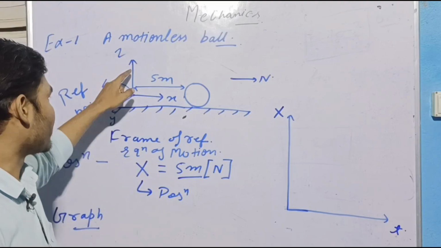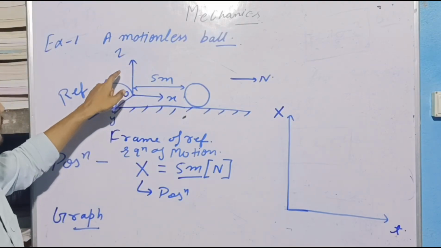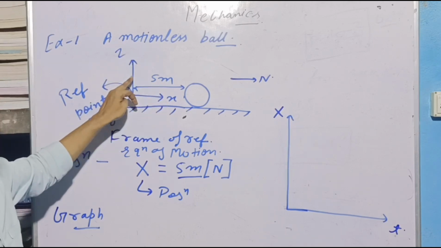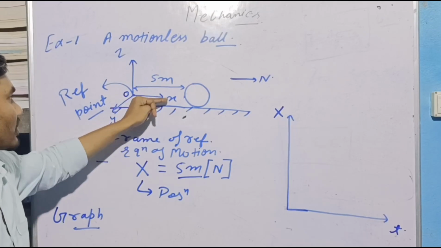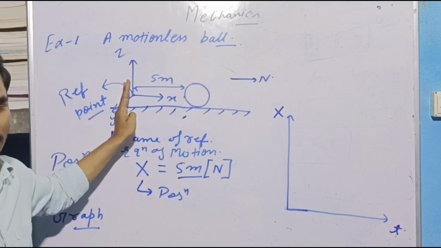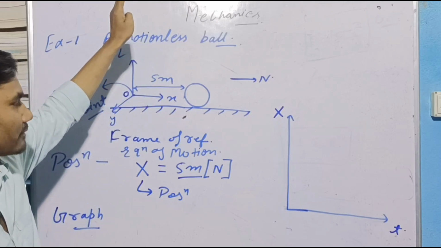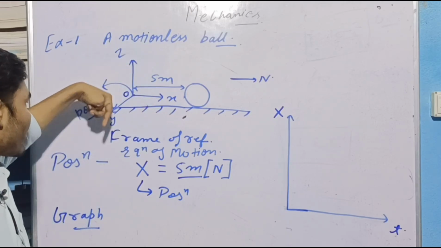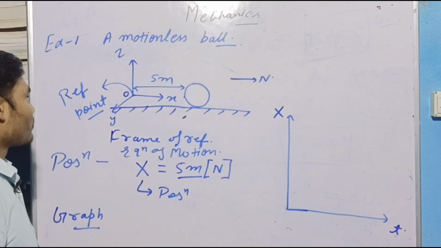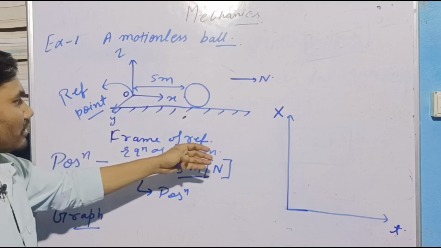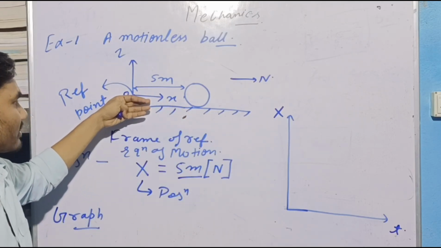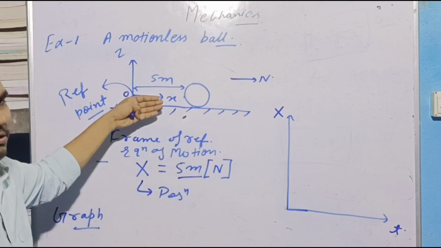In this frame of reference, which physical quantity is used? Position. This x axis represents position in this direction, this vertical axis represents position in the vertical direction, and this y axis represents position towards you. So this is our position, and in this situation I take time instead of the x axis.